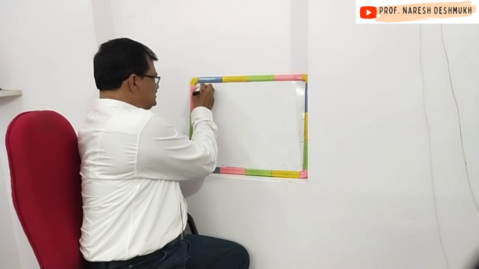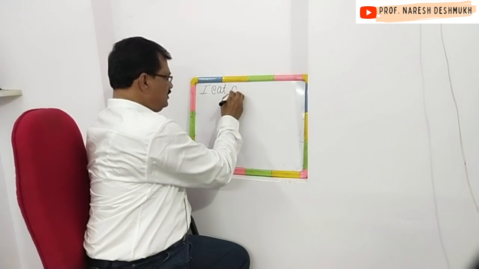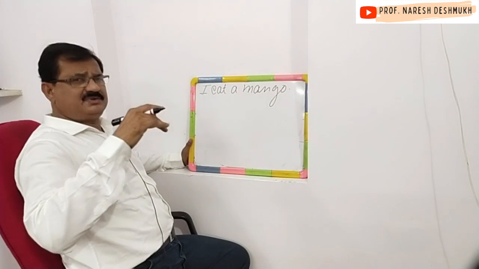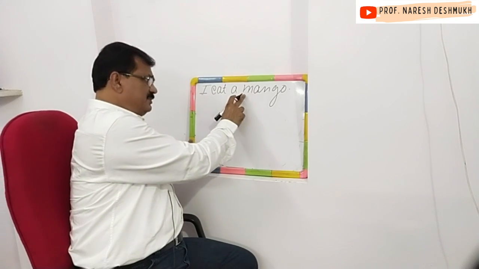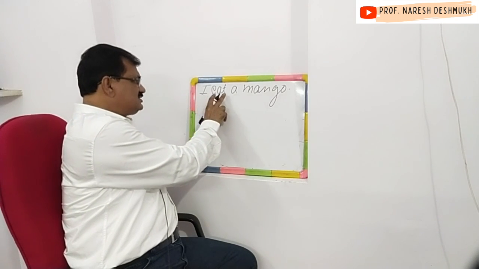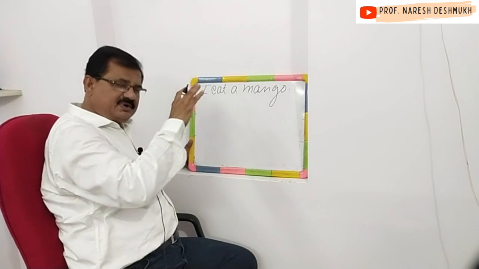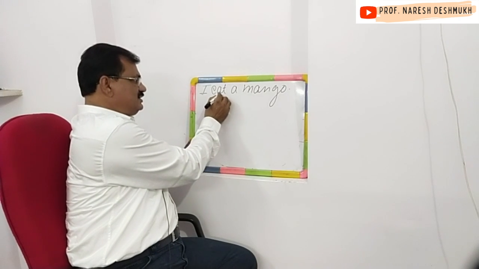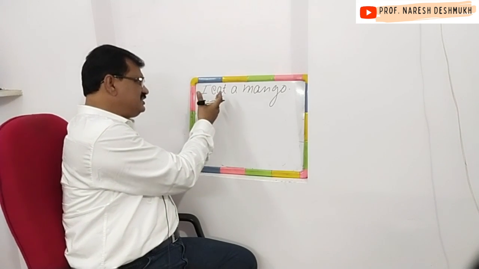So I am writing a sentence here. I eat a mango. The Marathi meaning of this sentence is मी आंबा खातो. This sentence is affirmative because not is not present in this sentence, and the subject of this sentence is I, which is a first person singular pronoun, and therefore do is hidden here in the verb eat, you know very well. Now let us change this sentence into negative.